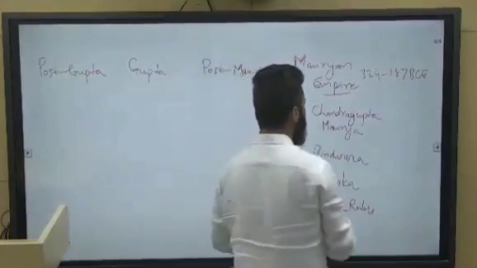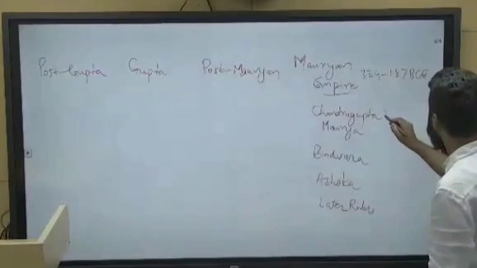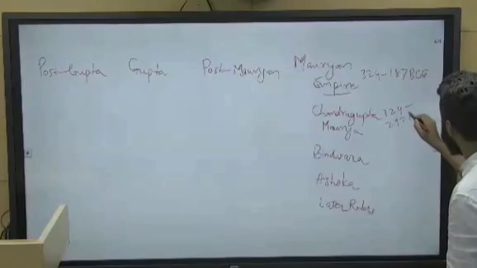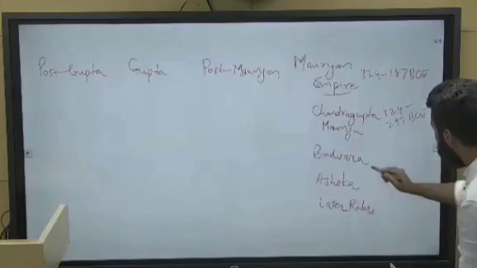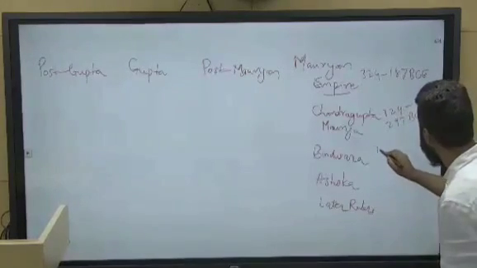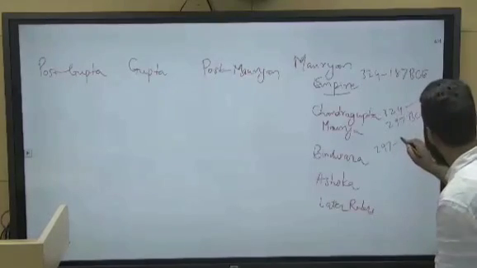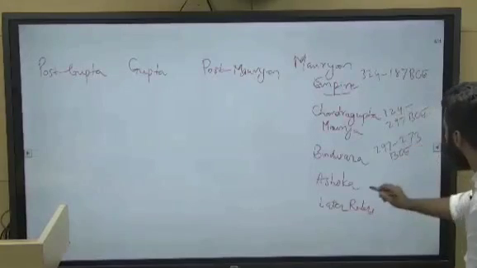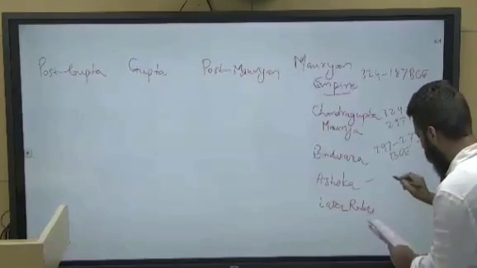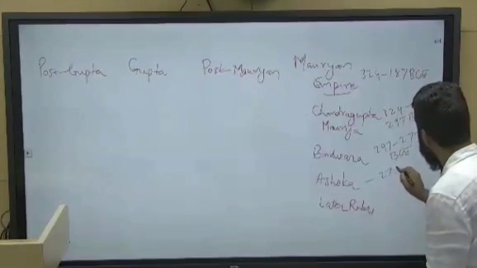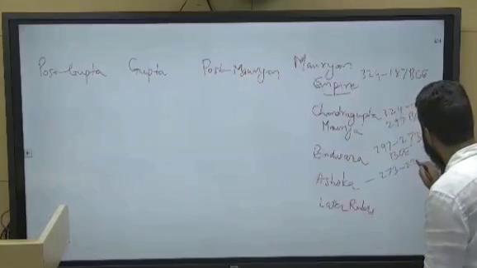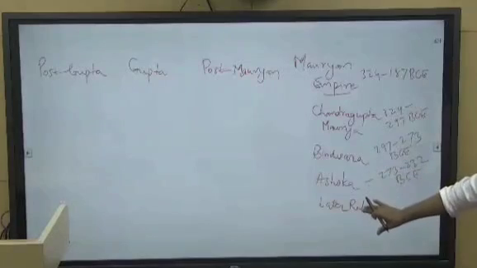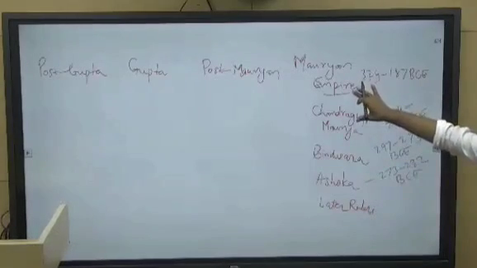You can remember the period also. 324 to 297 BCE. Bindusara period was 297 to 273, brief period, BCE. Then Ashoka, 273 to 232 BCE. These were the main rulers of Mauryan Empire.